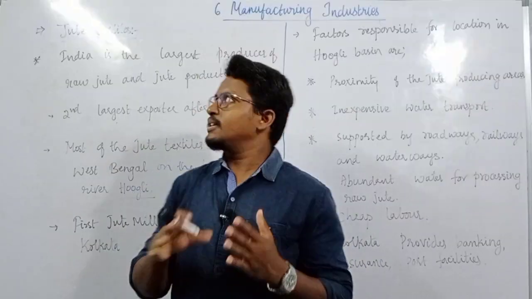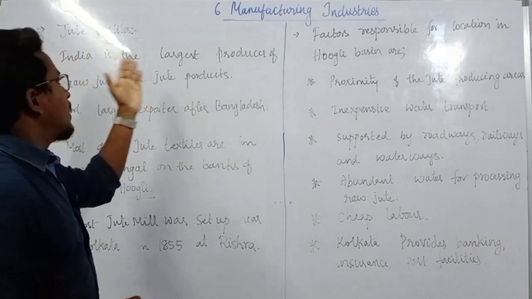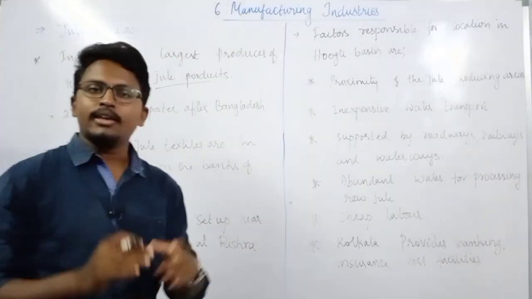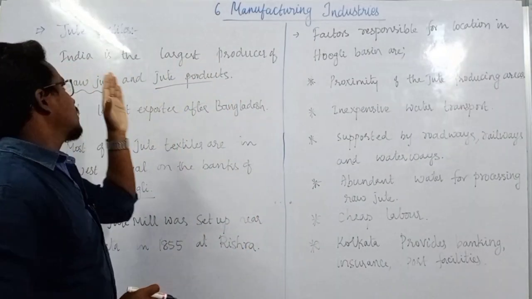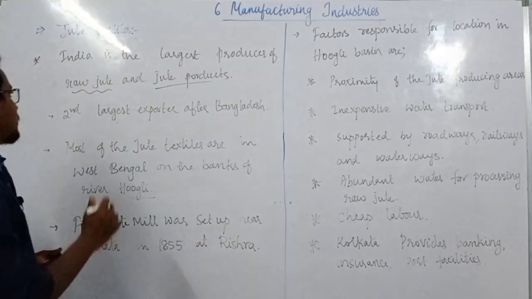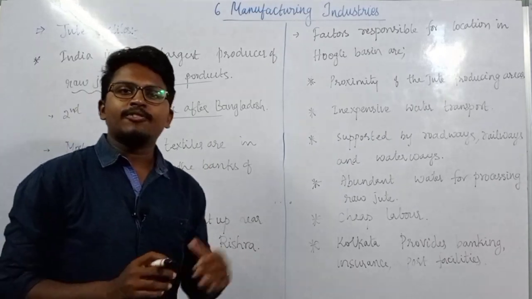Let us discuss jute textiles. As you all know, India is the largest producer of raw jute as well as jute products in the entire world. And the next very important thing is that it is the second largest exporter after Bangladesh.